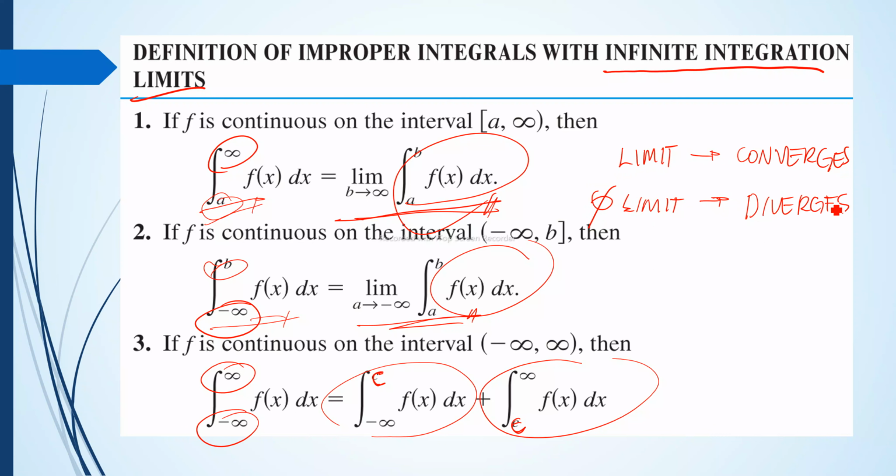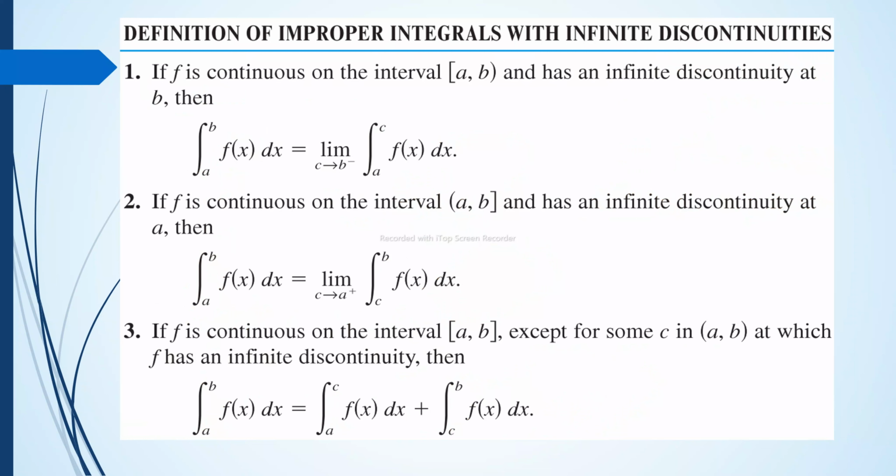Keep in mind that the improper integral is a definite integral, but such that its upper and lower limit approaches infinity, or it has infinite discontinuities in the upper and lower limit or within its interval. Now, our second type of the improper integral is an integral with infinite discontinuities. So type 1 is where the upper limit is the infinite discontinuity. So we have a function continuous from a to b, but the upper limit is the infinite discontinuity. That causes a 1 over 0, as in our example function.